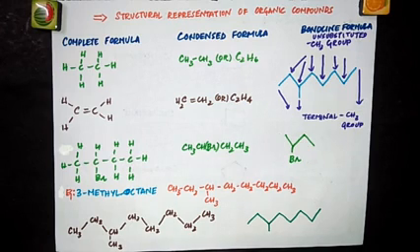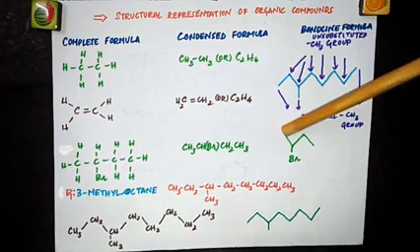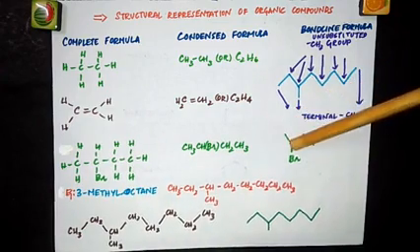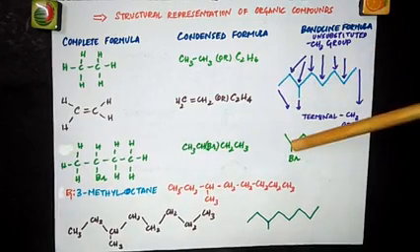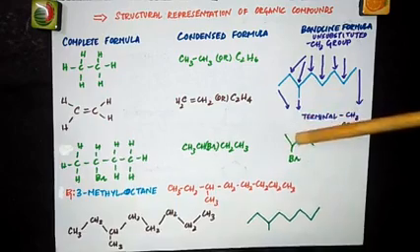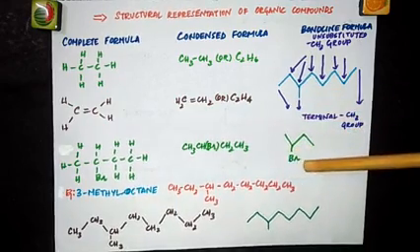So now I'll show you how to write this formula in bond line structure. Now see, you have a CH3 here. So start from here. This end represents CH3. After CH3, you have a CH. So this is the CH. In that CH, actually this is CH2, and in that CH2, a hydrogen is replaced by Br. So put a line here and write Br.